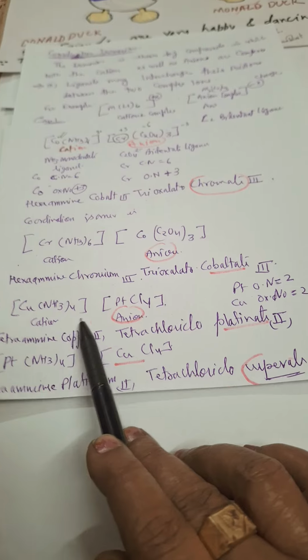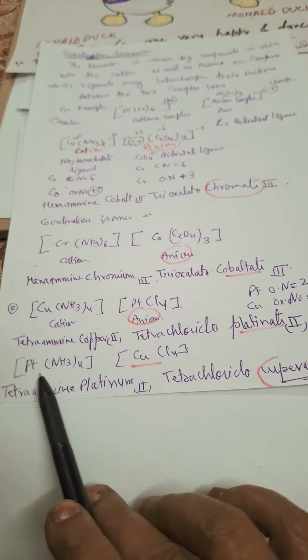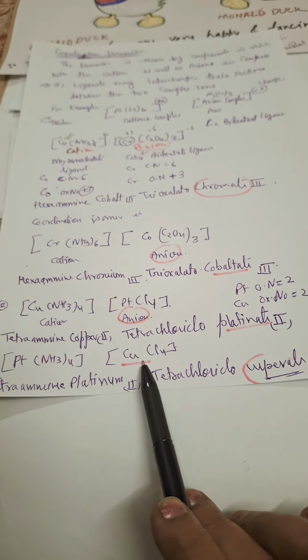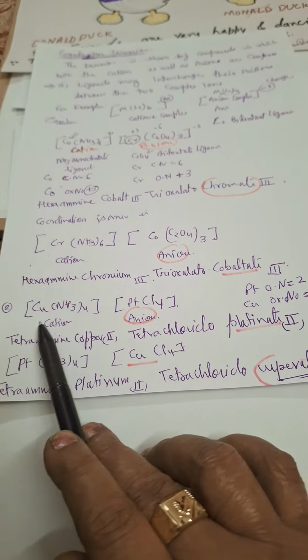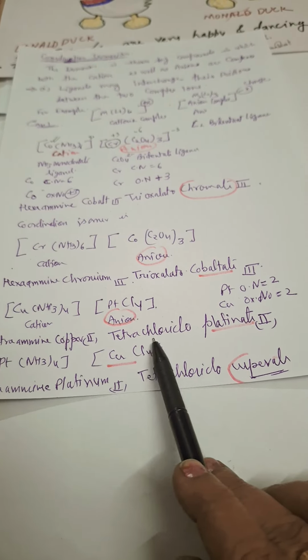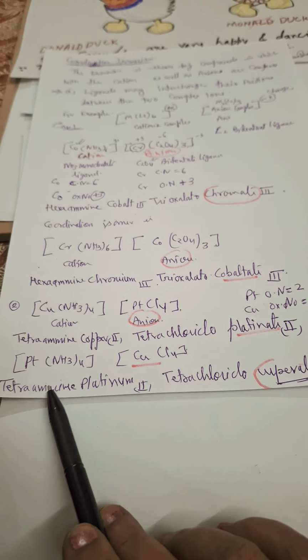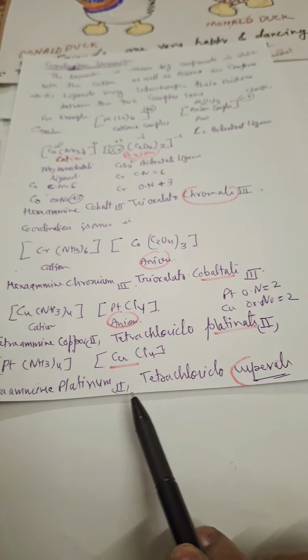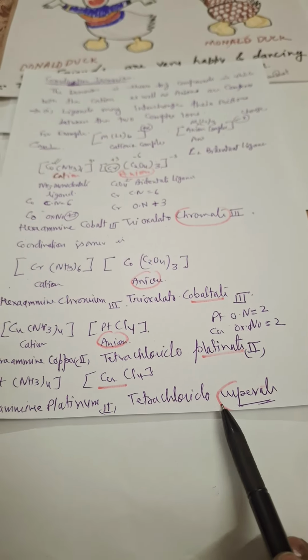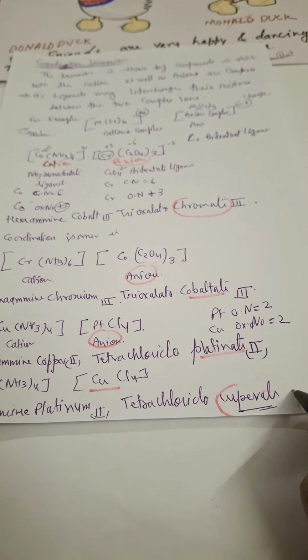Now [Cu(NH3)4][PtCl4]. Simple, change the position of Pt and Cu, and then you will say tetraamminecopper(II) tetrachloroplatinate(II). Here, tetraammineplatinum(II) tetrachlorocuprate(II). Now I say